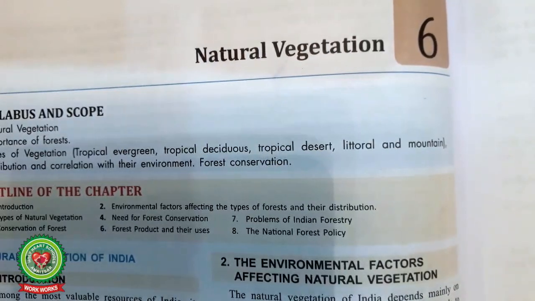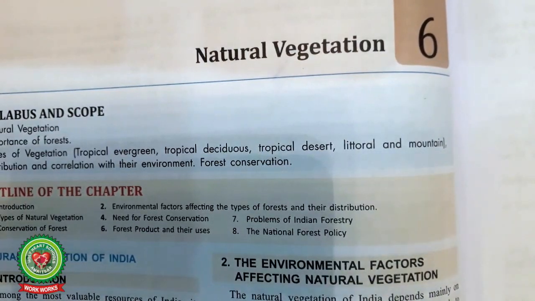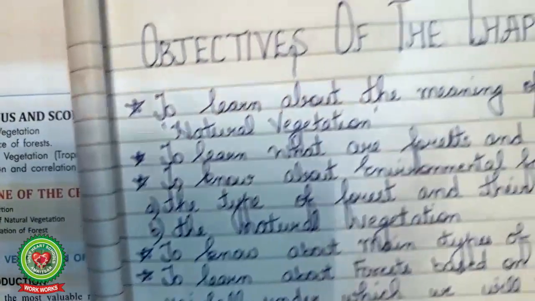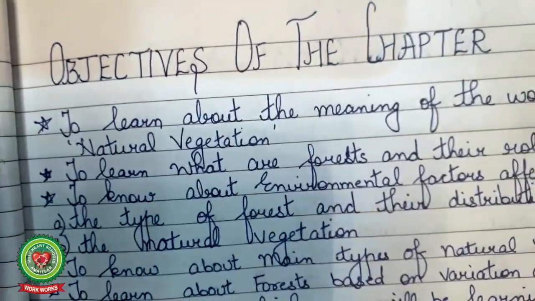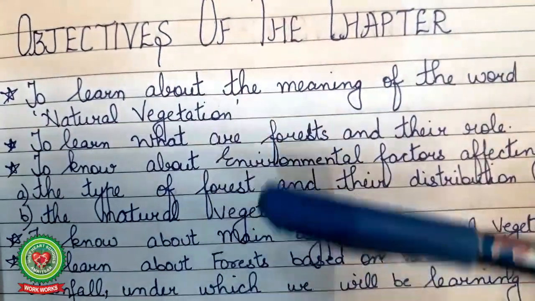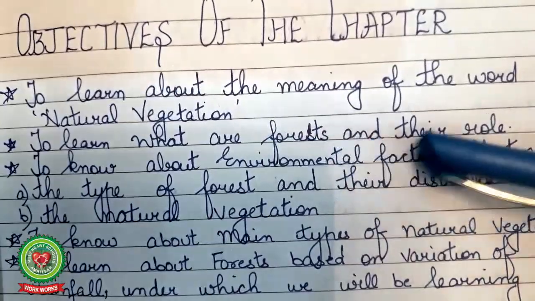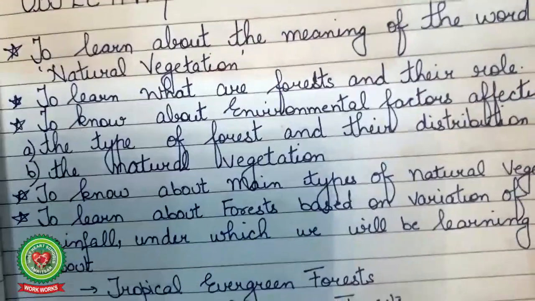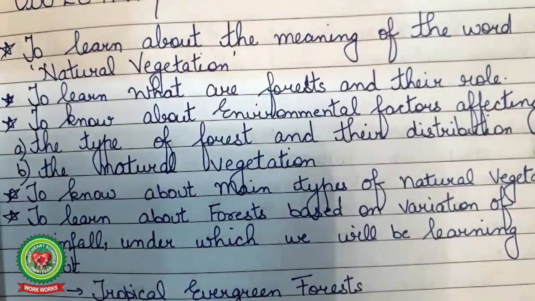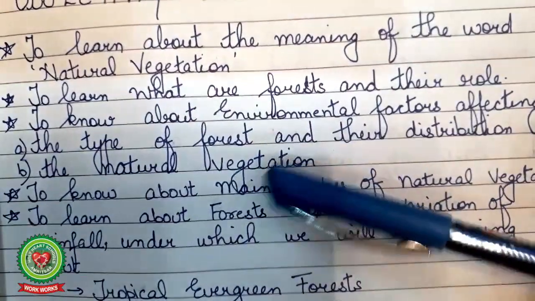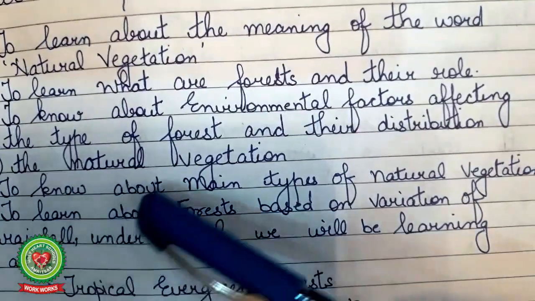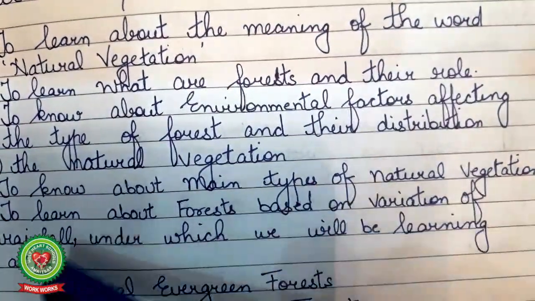What is natural vegetation? Natural vegetation means vegetation that grows naturally without human interference and adjusts itself to its natural surroundings. In this chapter, we will be learning about the meaning of the word natural resources, to learn what are forests and their role, to know about the environmental factors affecting the type of forest and the distribution of natural vegetation, to know about main types of natural vegetation, to learn about forests based on variations of rainfall,